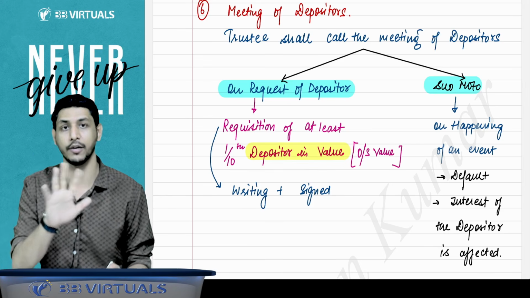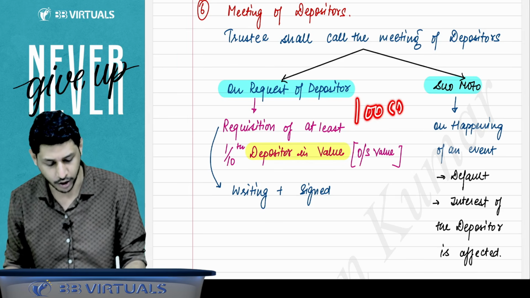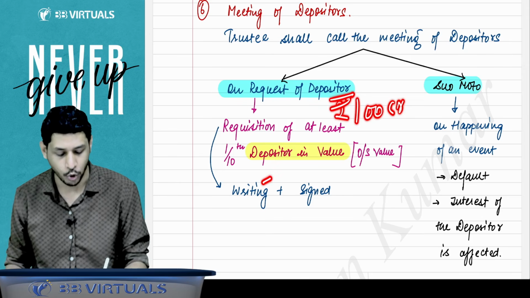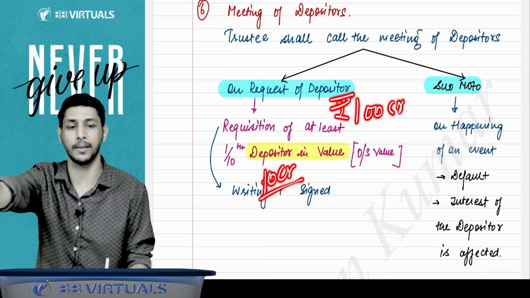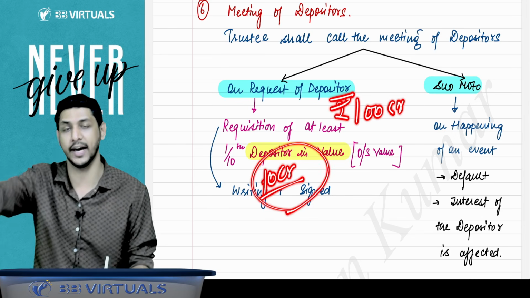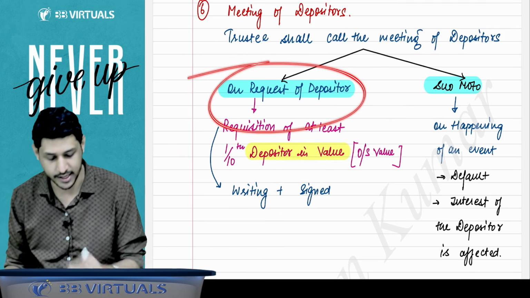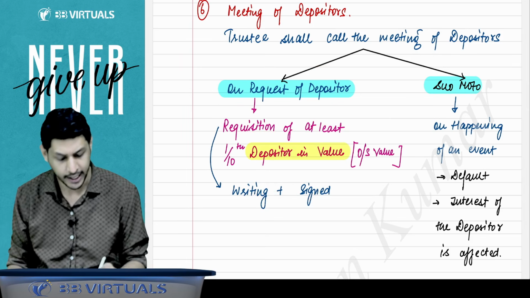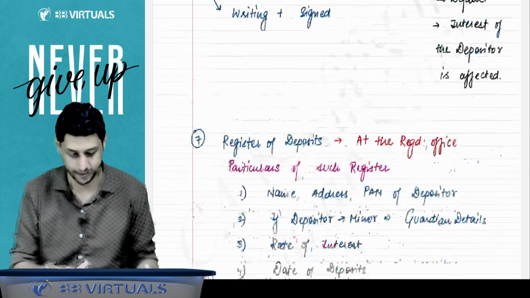Second point is, on the request of the depositors, if one tenth of the depositors in value. For example, the company has accepted deposits of 100 crore rupees. So the people who have at least 10 crore in deposits, at least those people or more than that can request for the meeting of the depositors. Then the trustee has to call the meeting of the depositors, and this request must be in writing and must be signed by the people who are requesting.